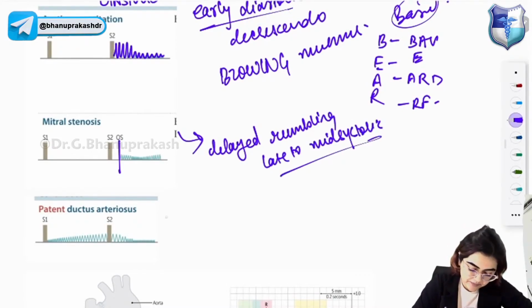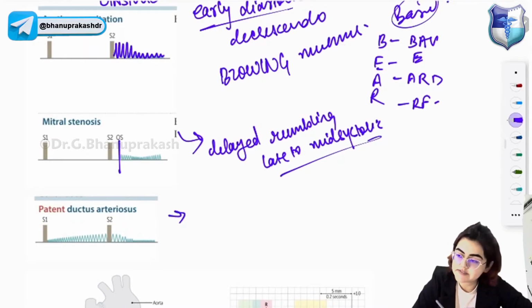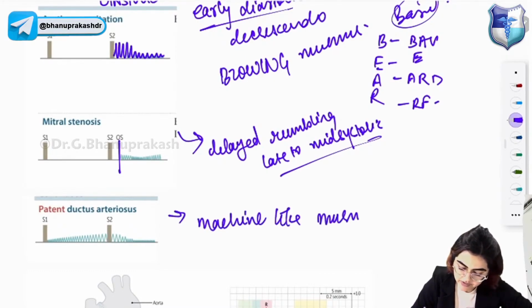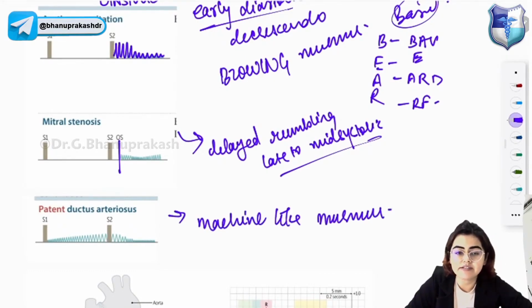And finally, we have the PDA murmur. The PDA murmur is a continuous machine-like murmur. Clear, everyone? This is a continuous machine-like murmur. It is best heard in the infraclavicular area and loudest at S2.